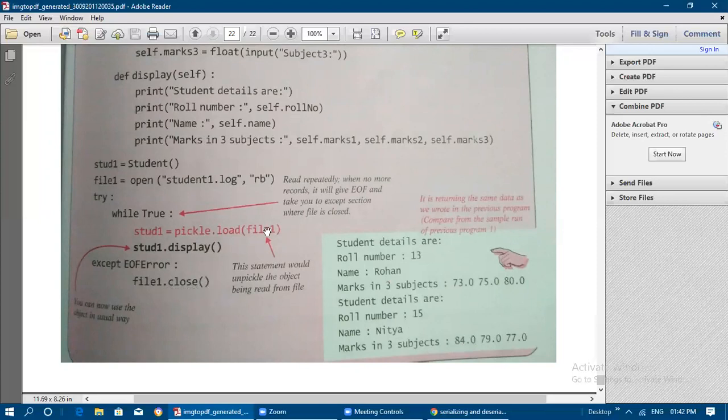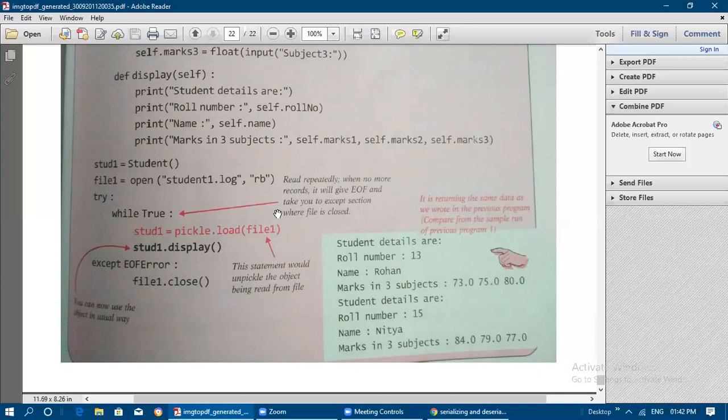You can go through these binary files one more time. This is also one of the contents in your syllabus. Every concept related to files, text files and binary files, I have completed. Only a few more topics are pending in Python, very few.